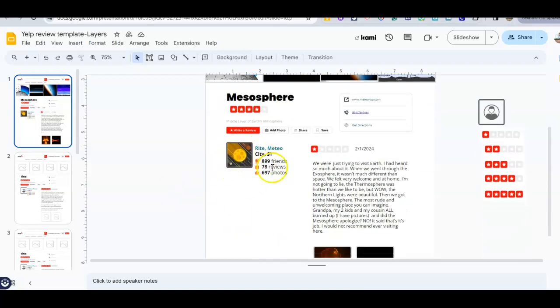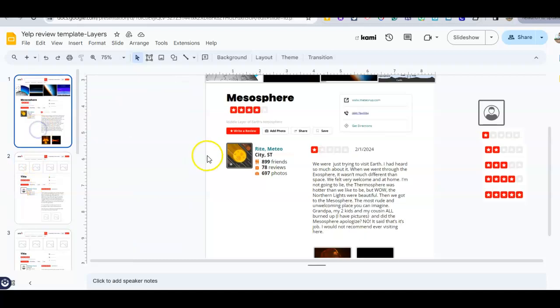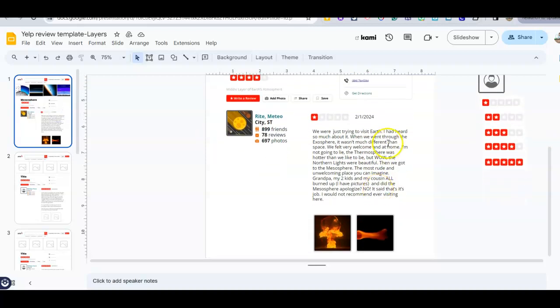This is my person. You can see how that's blank. I decided that I'm a meteor. And here is where I wrote my review of the mesosphere. Now listen to the way that I word things, because too many people in the other classes got wrapped up in weird stories and they really didn't do anything about showing what they know about the layers of the atmosphere. We were just trying to visit Earth.